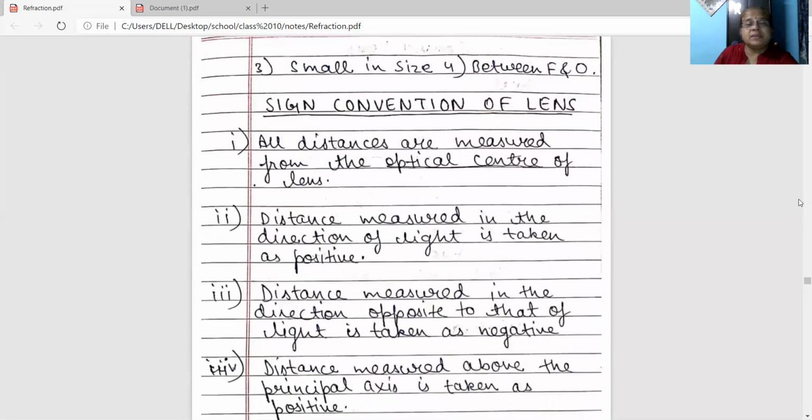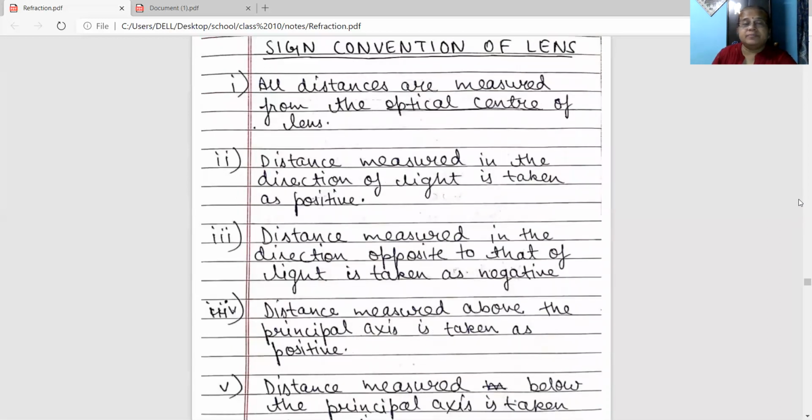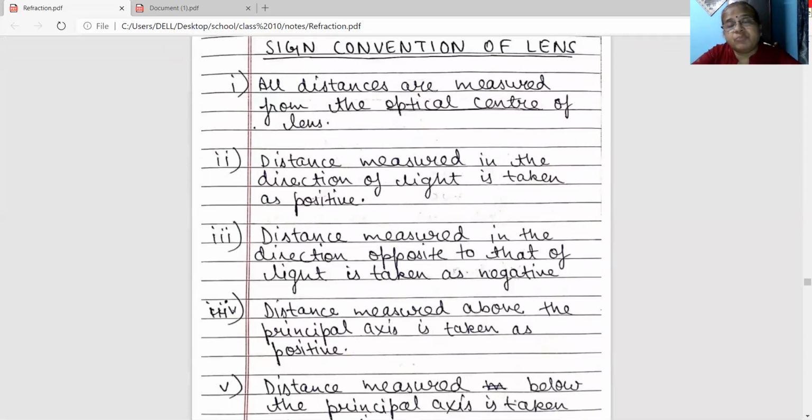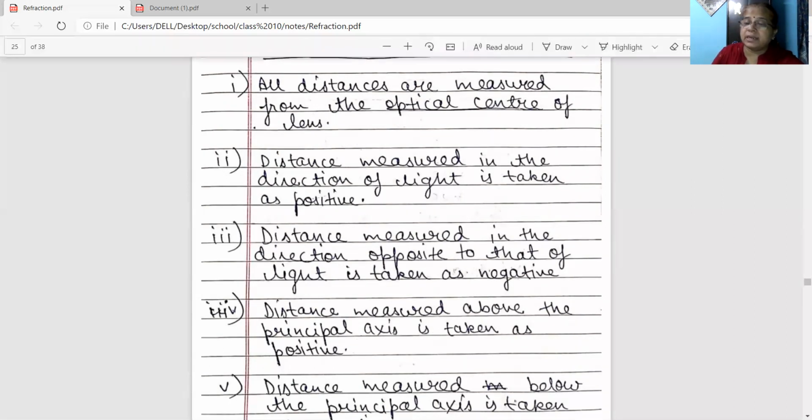Now, sign convention for spherical lenses. It is the same as that of mirrors, the only difference is that in place of the pole, you write the optical center. So all distances are measured from the optical center of the spherical lens. Second, distance measured in the direction of light is taken as positive. Third, distance measured in the direction opposite to that of light is taken as negative.